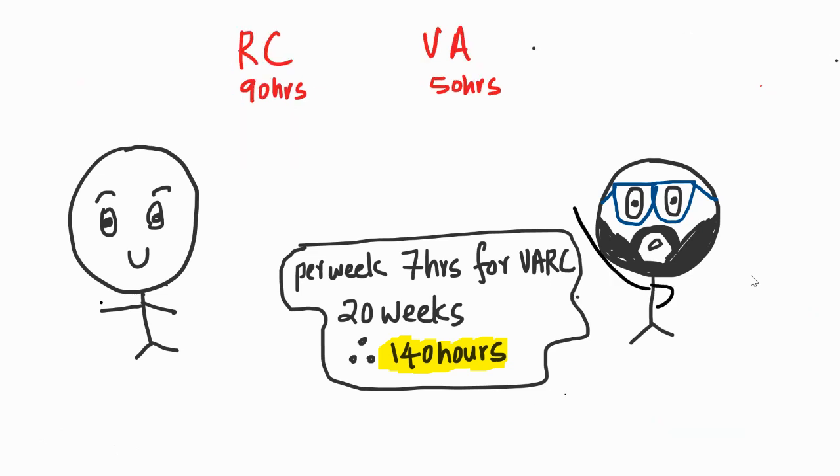Okay, great. Another thing we'll see is that the 140 hours has to be divided between those two areas, reading comprehension and verbal ability. I've looked at a ratio of 9 to 5, a decent ratio, right?